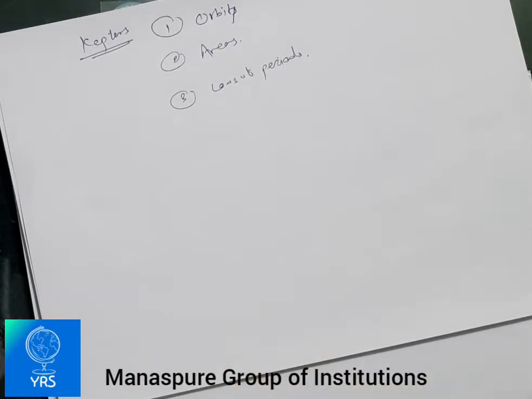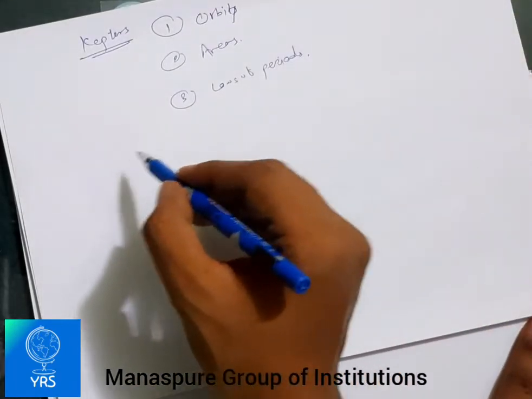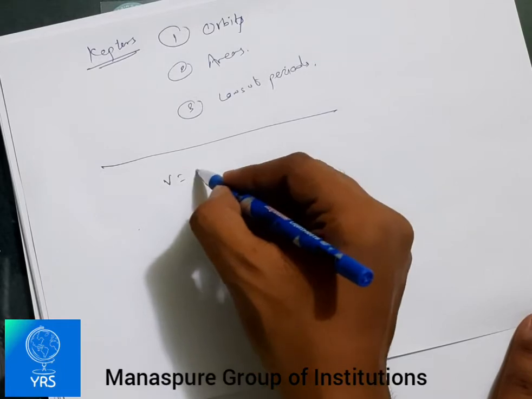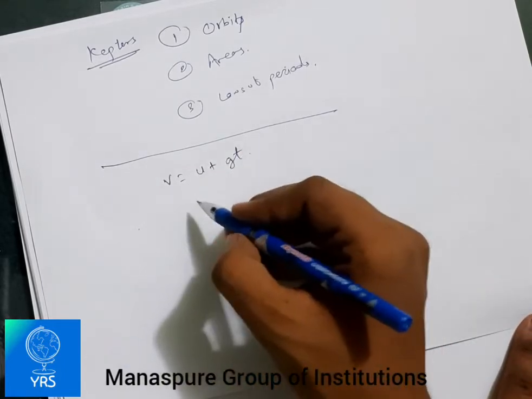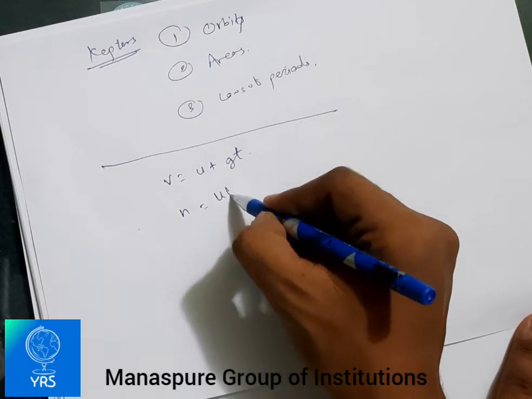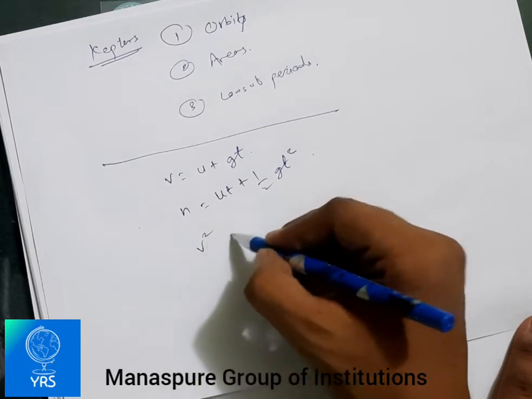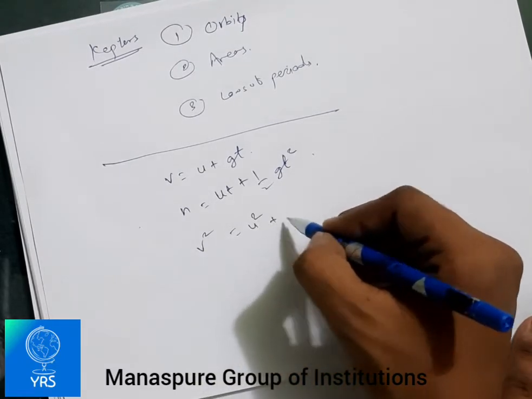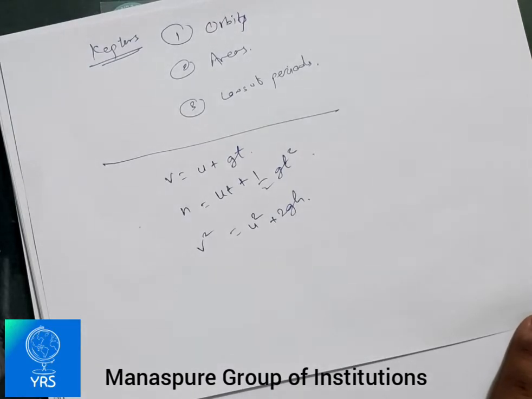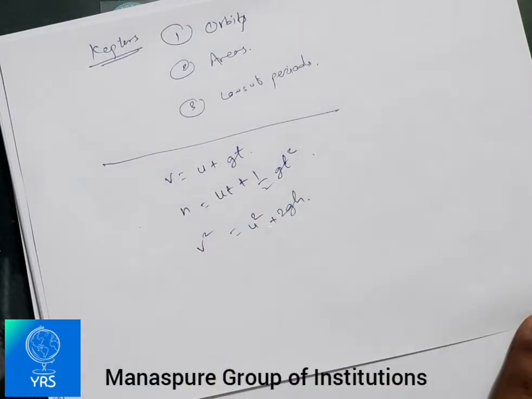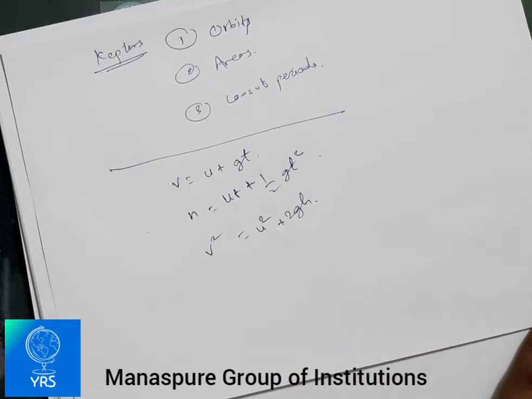After studying these things, we also studied a few equations of motion. The equations of motion in case of free fall: v is equal to u plus gt, then h is equal to ut plus half gt square, and the third equation, v square is equal to u square plus twice gh. We also derived the expressions for when the body is going in the upward direction and when it is coming in the downward direction, and all these things we studied in the previous lectures. So please do follow it.